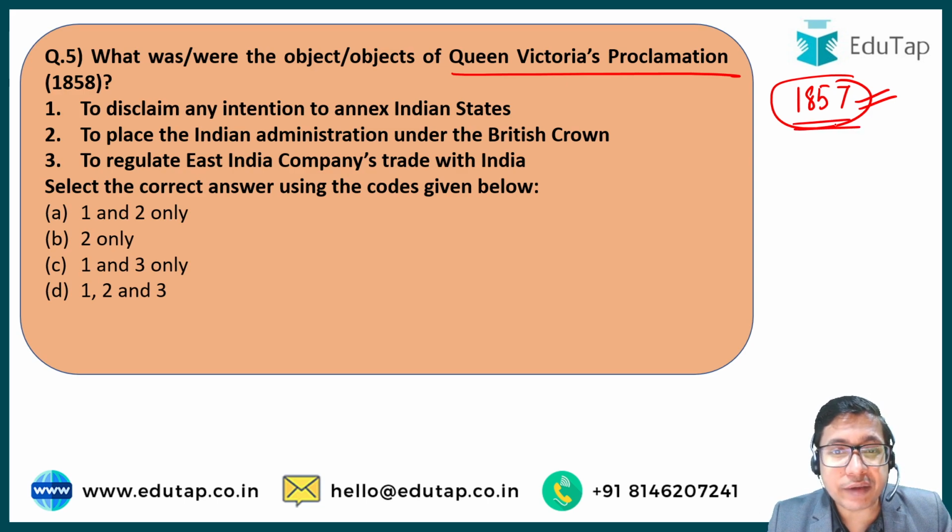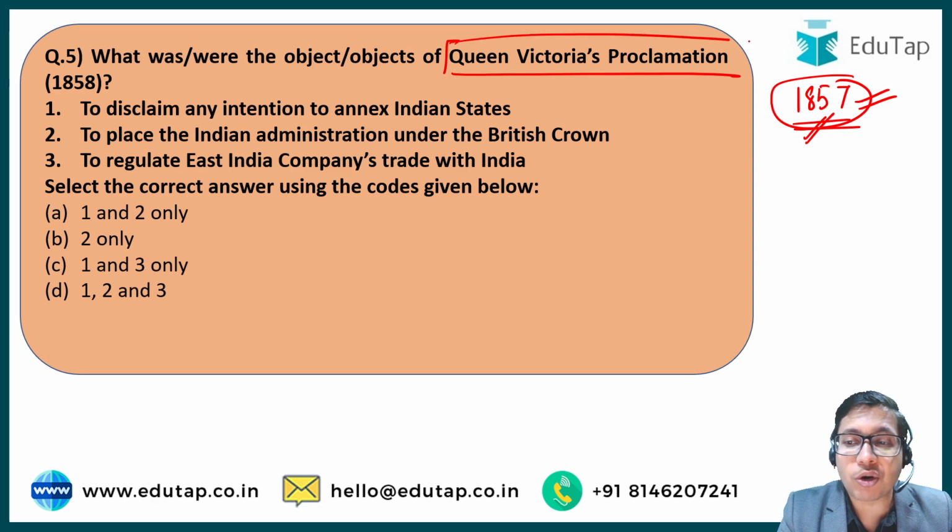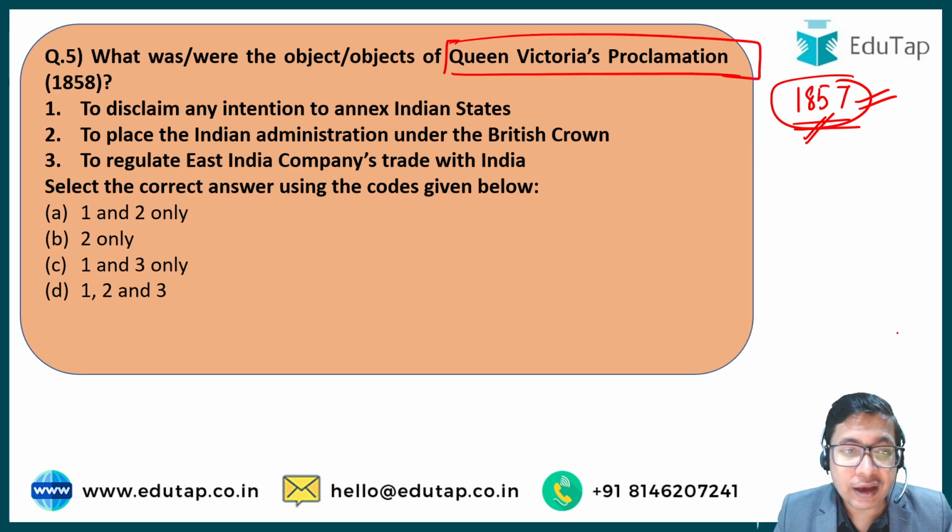After 1857, the Britishers realized that they had to bring some changes. They had to come up with some changes in the way they administer India, in order to avoid any possibility of such kinds of events, 1857 kinds of events, in the future. So what changes were made? First of all, the Queen's Proclamation was issued in 1858. What were the objectives of the Queen's Proclamation?